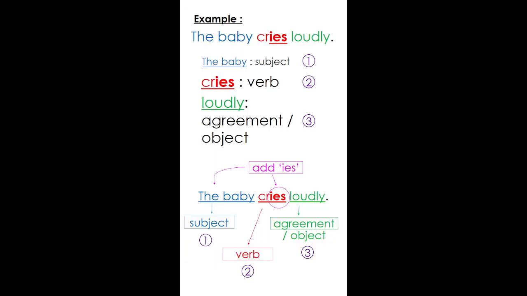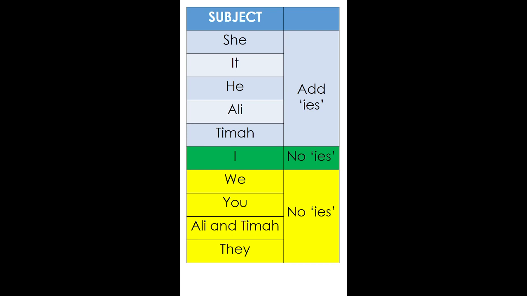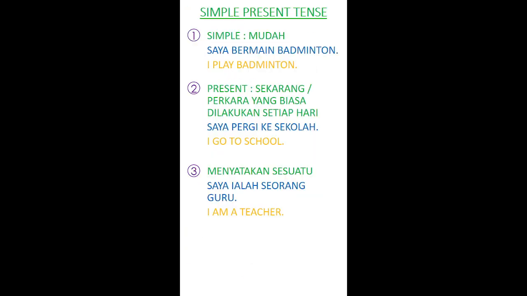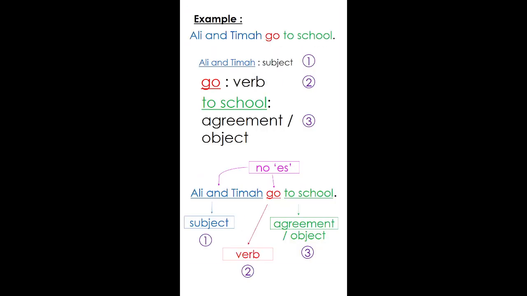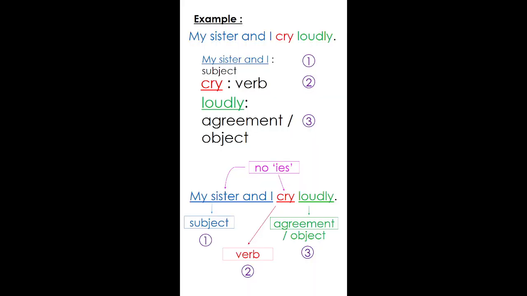Okay. So, you have to understand that when you are writing the sentence, number one, you must make a complete sentence. You must have the three things: the subject, the verb, and the agreement. And then you have to make sure that you are using the correct verb. For example, the subject is my sister and I, so you have to make sure that you are using the correct verb.